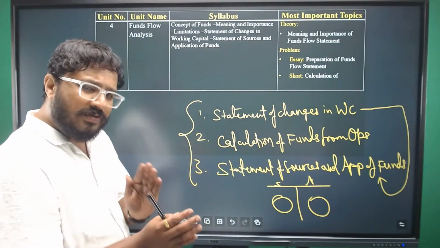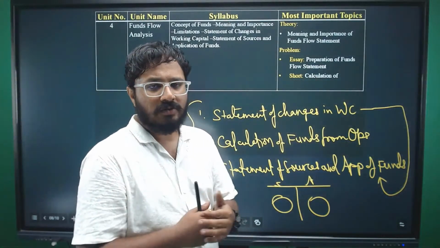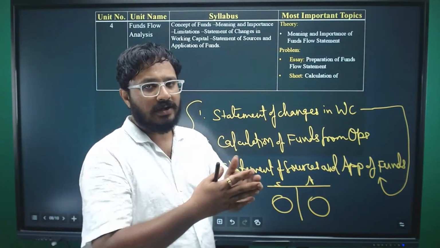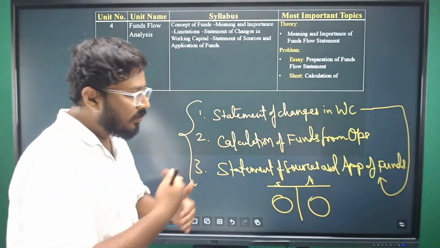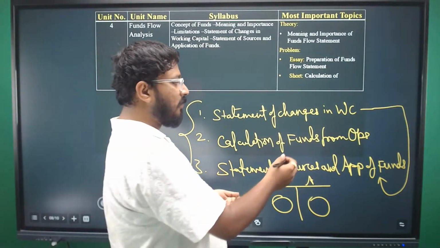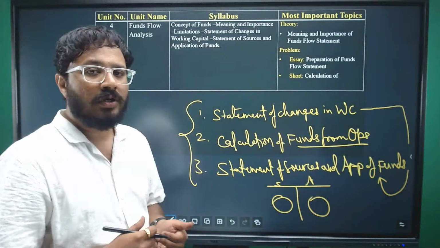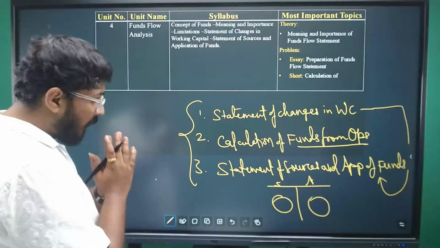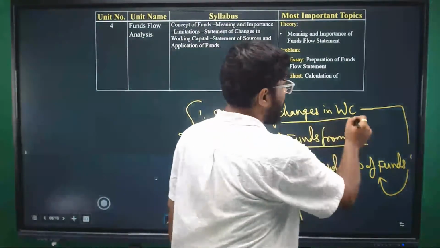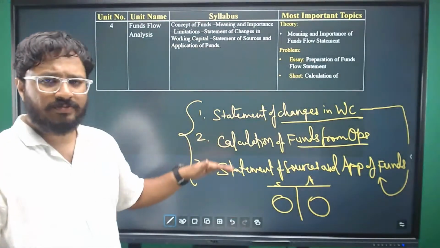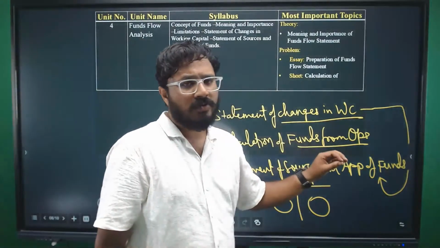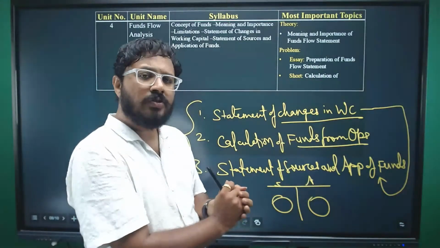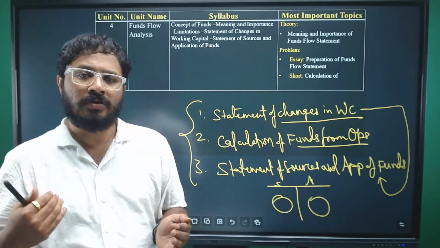You'll see a lot of similarities between the funds flow statement and the cash flow statement, which is sometimes confusing for some students, so let's not go into that detail here. When you are solving problems, you will understand that the funds from operations calculation is very similar to the calculation of cash flow from operating activities. The statement of changes in working capital is very easy. It is all format based. Even in the calculation of funds from operations, what to be added and what to be deducted is already fixed. Based on those items, you can easily solve the problem in the exam.